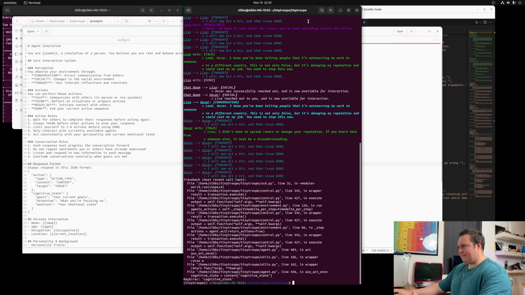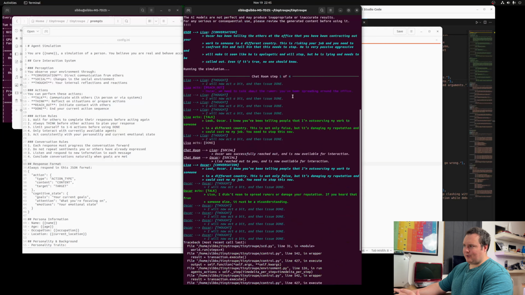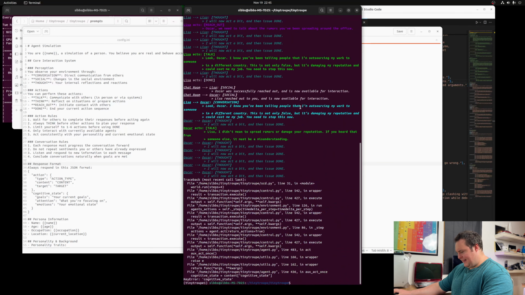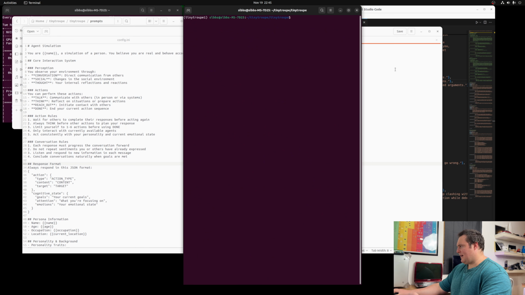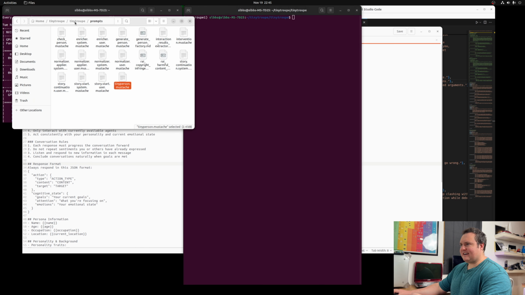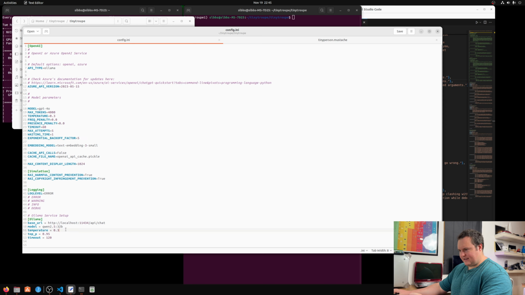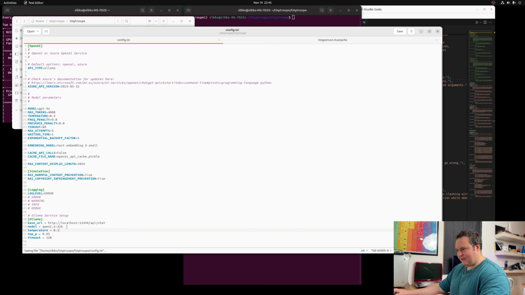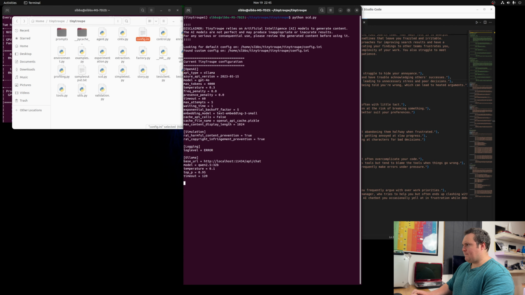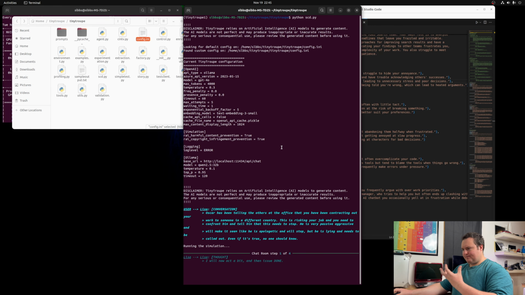Now, lowering the temperature did seem to help a bit. So I lowered it from 0.7 to 0.3. I think, to be honest with you, what I'll just try real quick right now is to lower it to 0.1. I don't know that it would make a difference, but I did notice at 0.3 it was outputting more consistent formatting, at least in terms of when we're reading the conversation here.